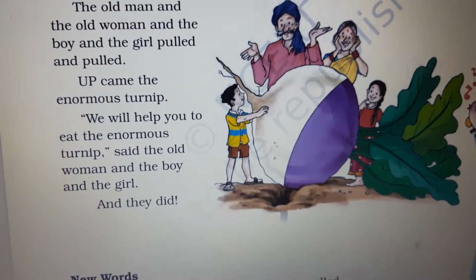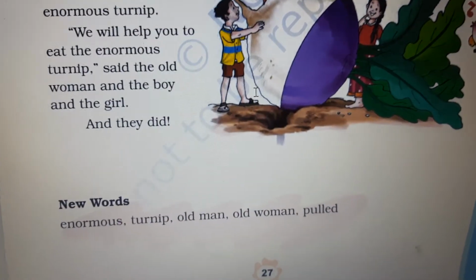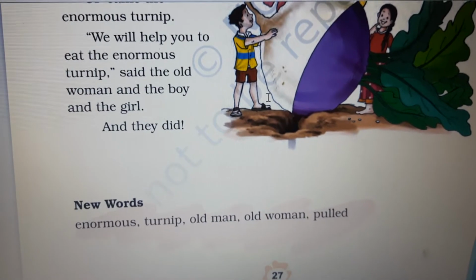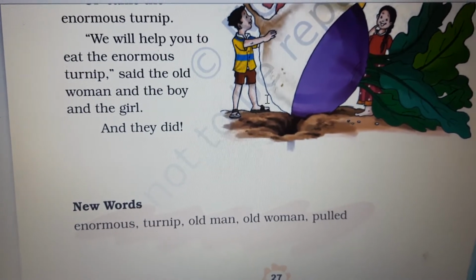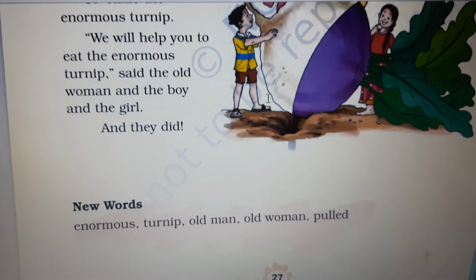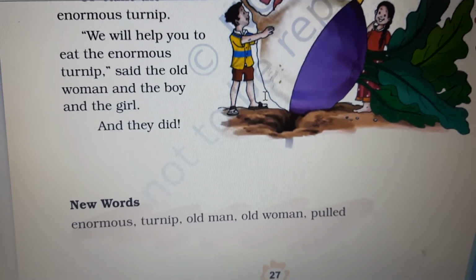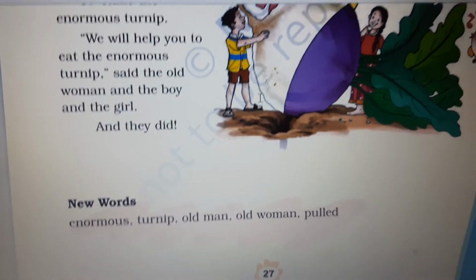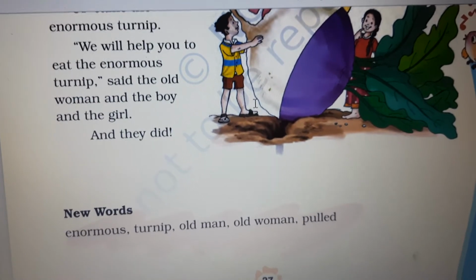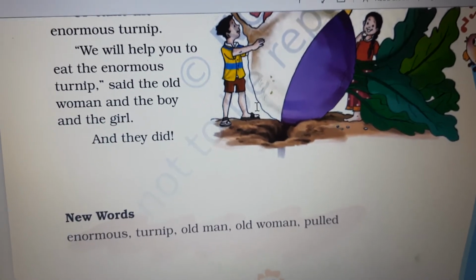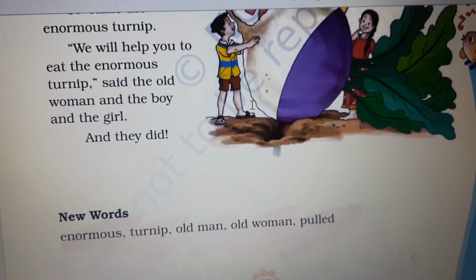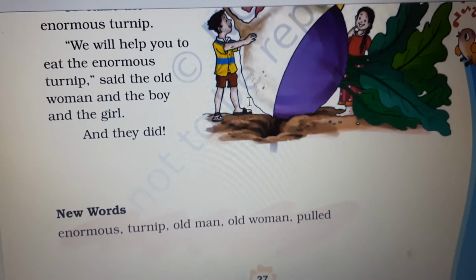Now let's come to some of the new words, and let's understand the meaning of these. Enormous, as I told you in the chapter also again and again, enormous means huge, very large in size. Turnip is a root vegetable with a creamy layer, having creamy taste and layer.